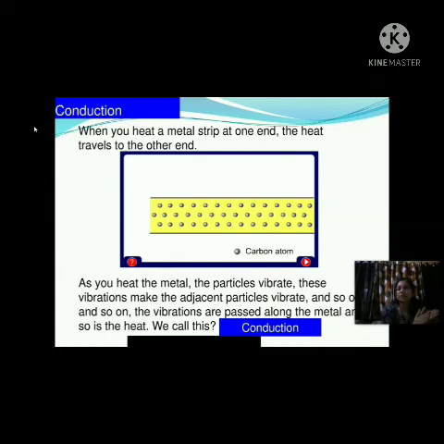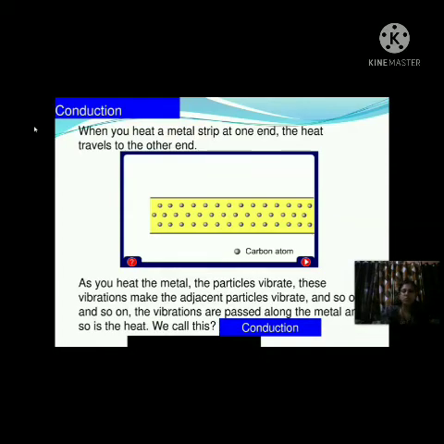Without actual movement of the particles, the transfer of energy takes place in the process of conduction. Only the particles will vibrate, collide with their adjacent particles and transfer their heat to them. In this way, we can see many examples of conduction in our surroundings.